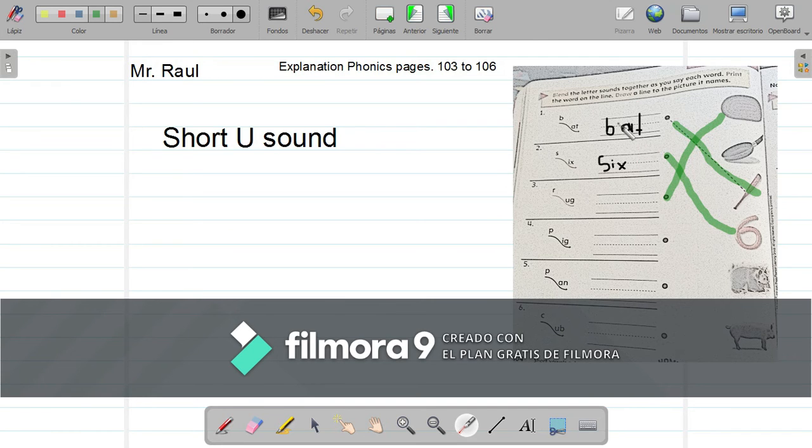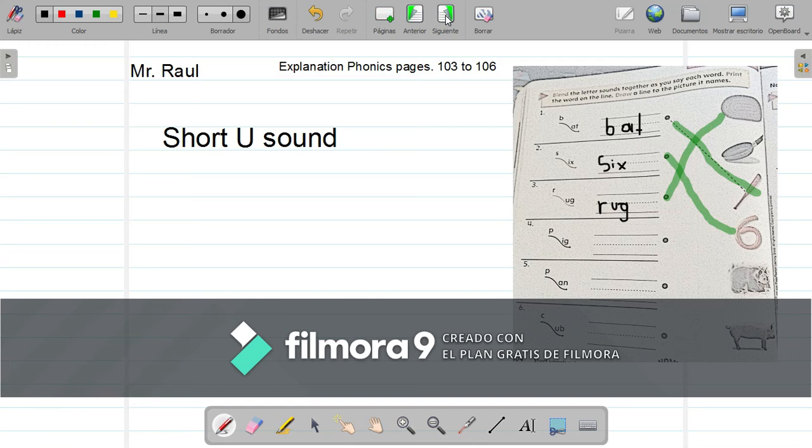So it's very important. Now let's continue. The number 3, we are only going to write rook. Practice the pronunciation at home, okay? Let's continue with the next page.